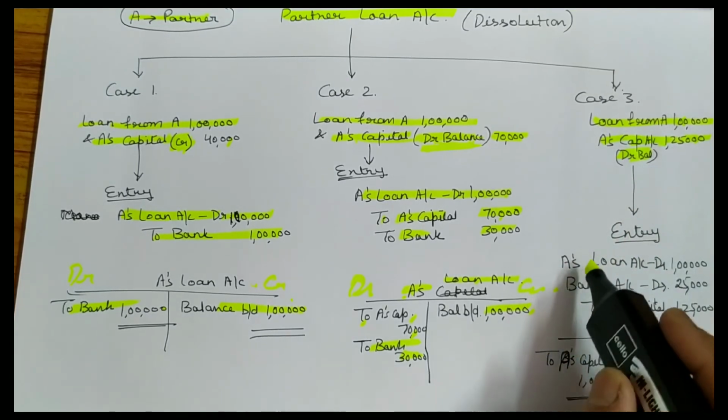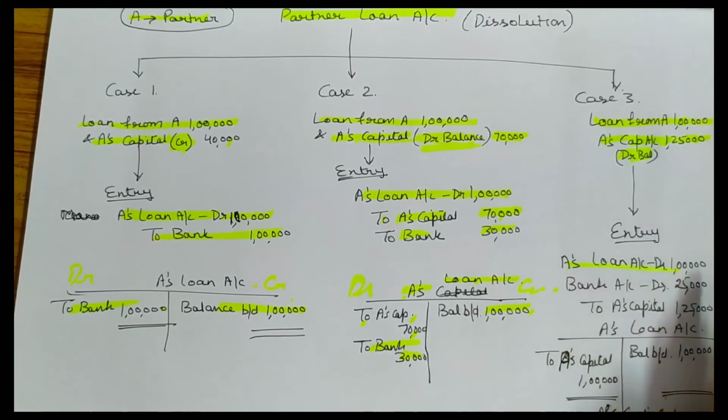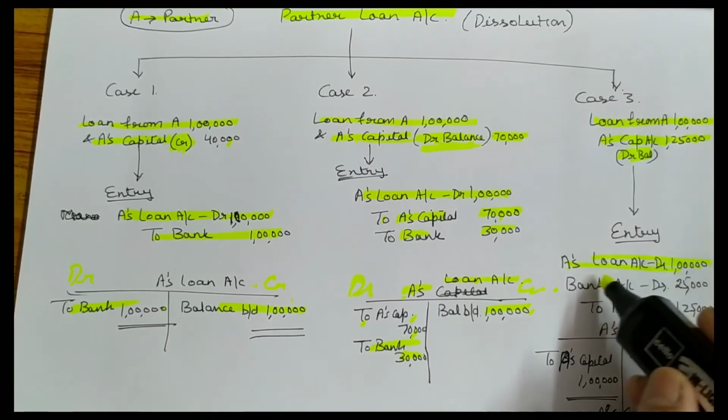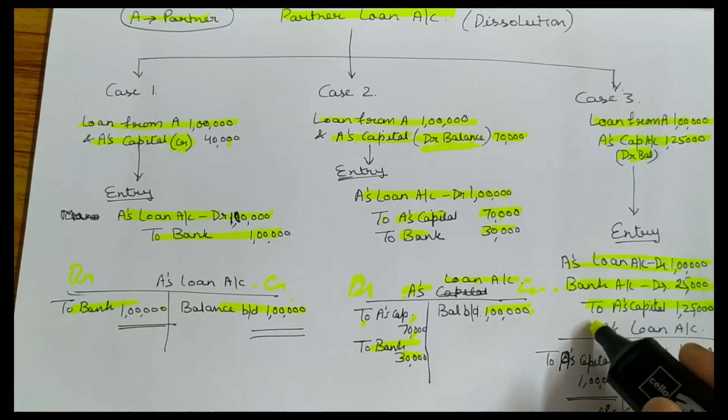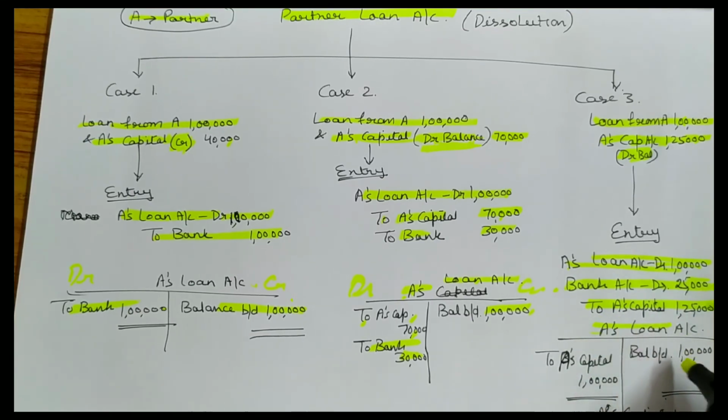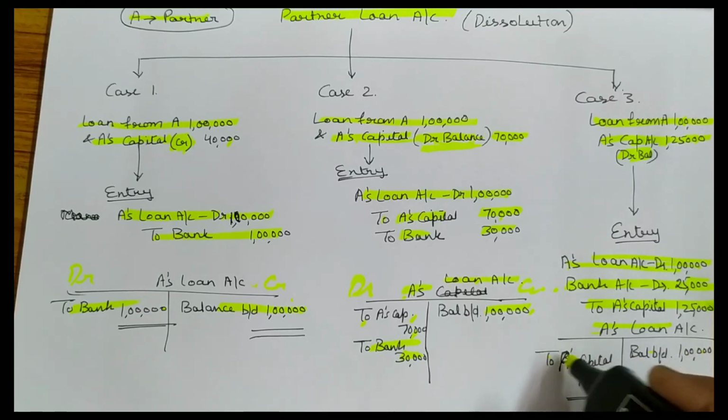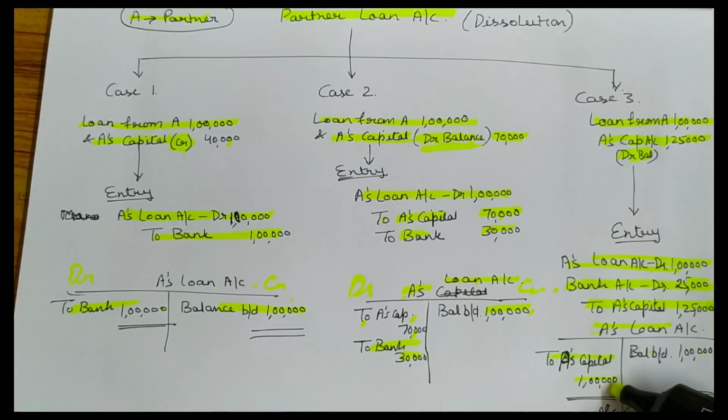So A's loan account debited 1 lakh and bank is debited by 20,000 to A's capital 1,25,000. When you make A's loan account, the balance brought down 1 lakh to A's capital, the full amount is adjusted through his capital account.